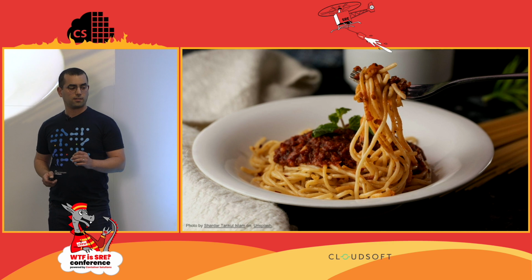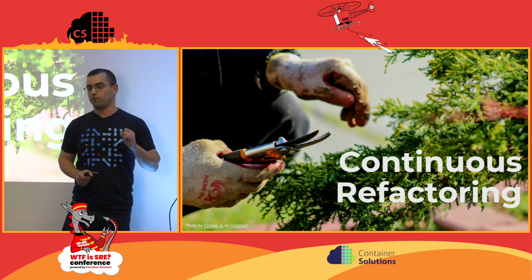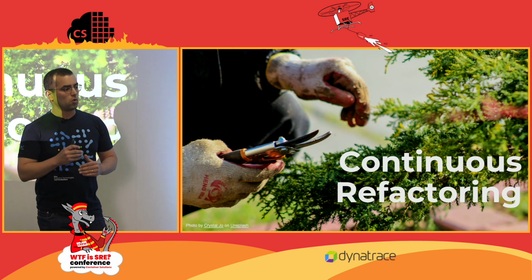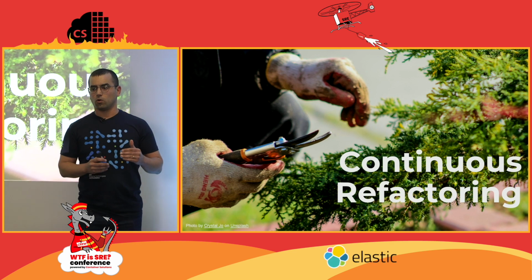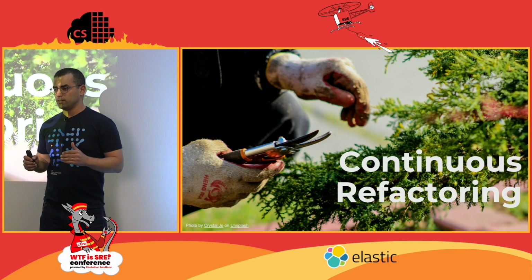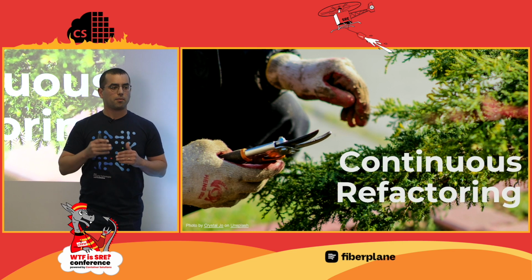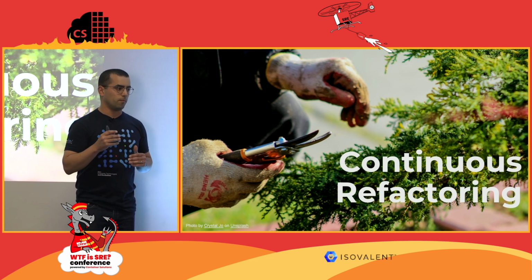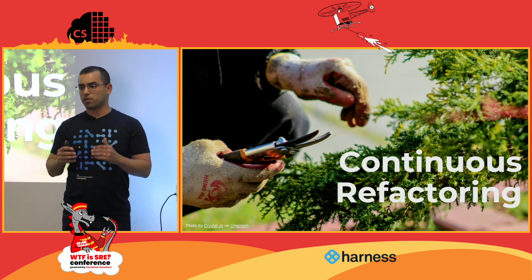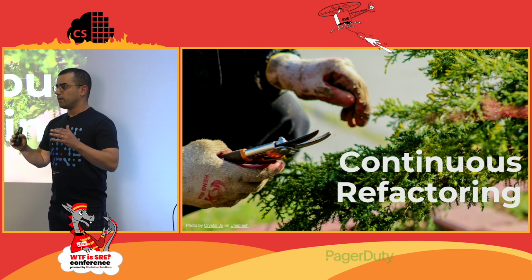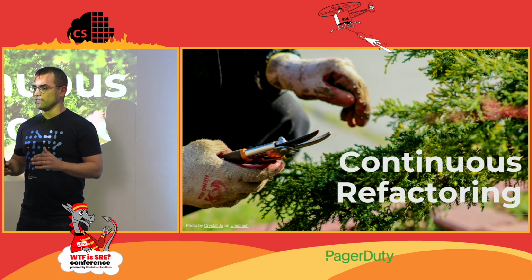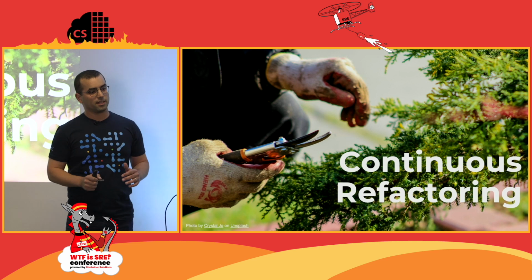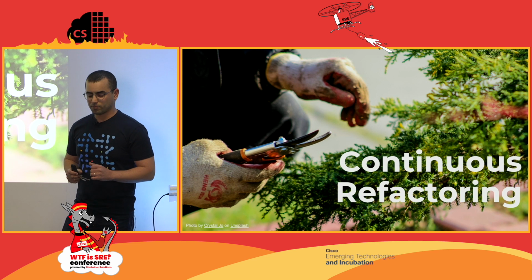And the way to do that is by doing continuous refactoring. The idea is to always look for ways to refactor your code so it is still built right. So if we are introducing something new to our code, some new feature, some new component, we need to think: wait, is my code still easy to read? Is it still easy to change? And if not, we need to refactor it so it's still built the right way.